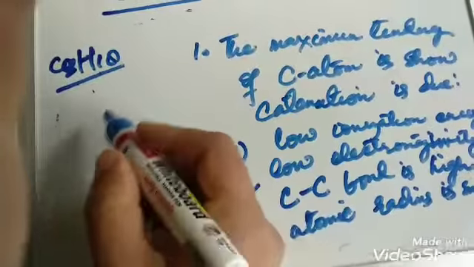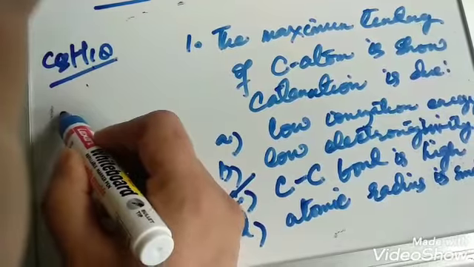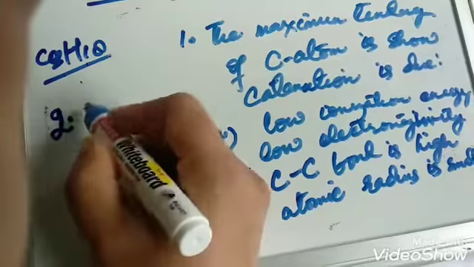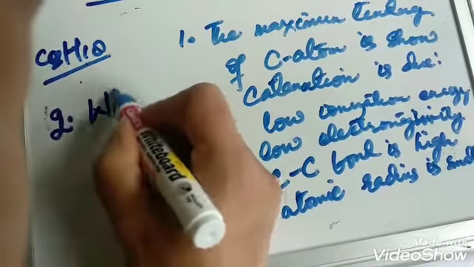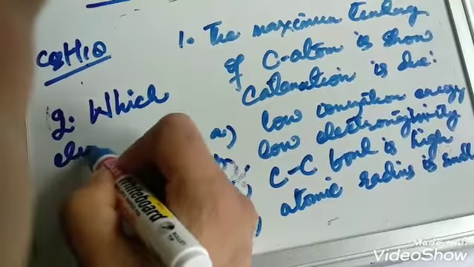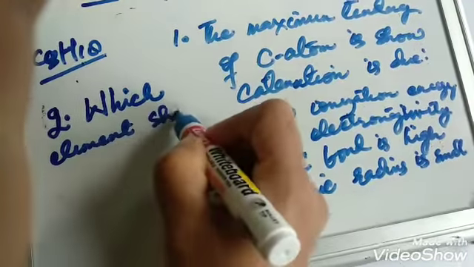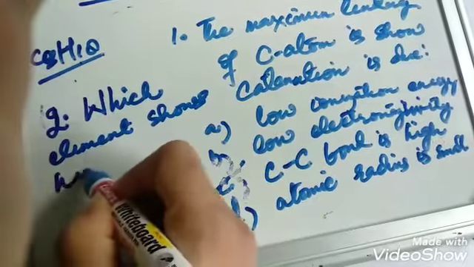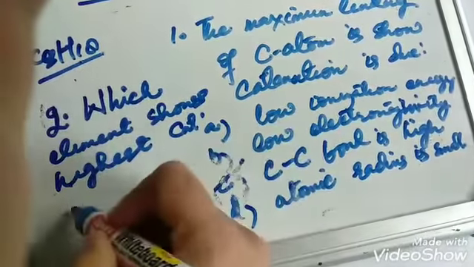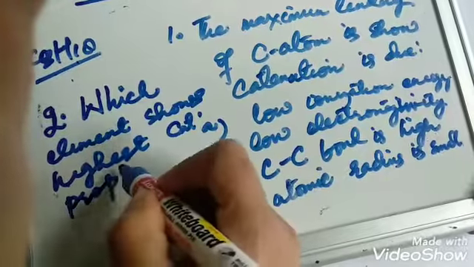And one more question arises here. Which element shows the highest catenation property?